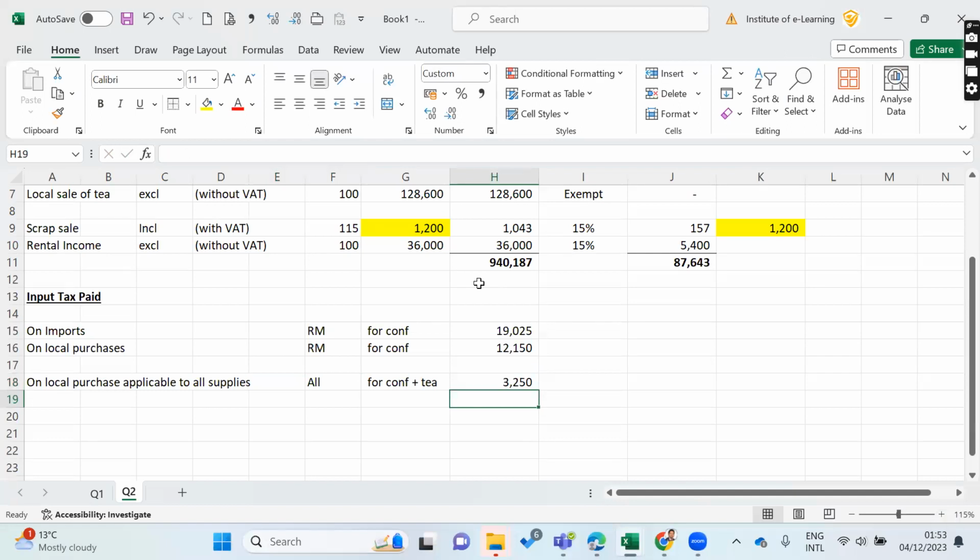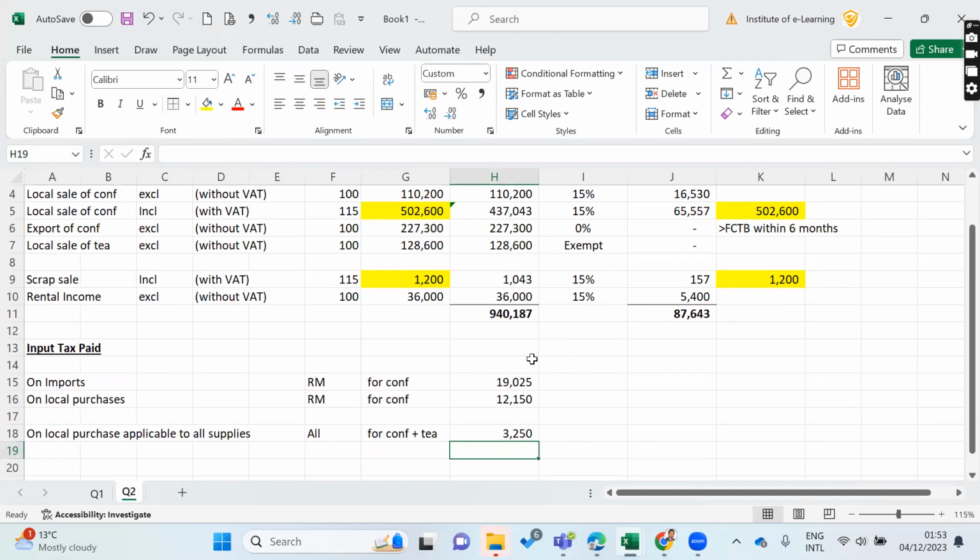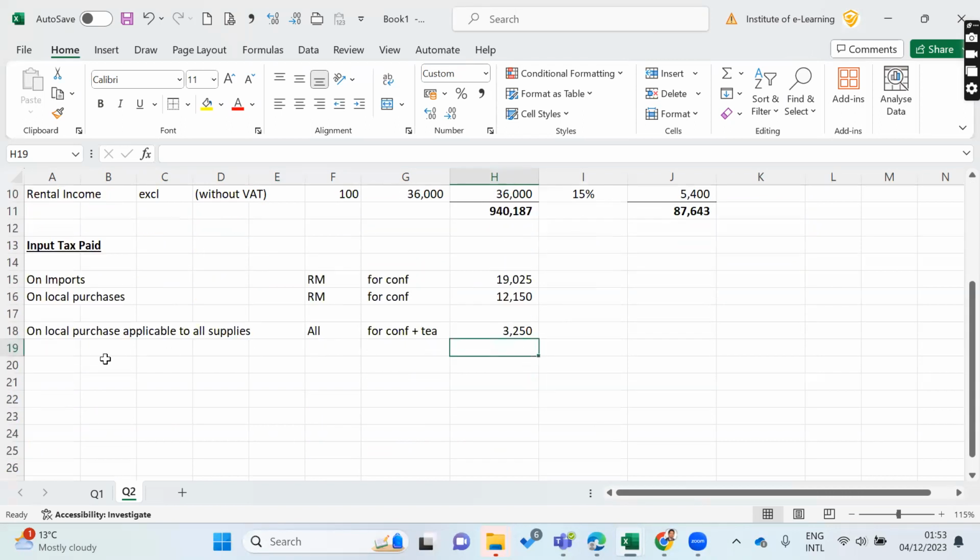Then you have to disallow how much is attributable to exempt supply. You have to look at how much exempt supply there is out of all, and disallow the relevant portion. You have to disallow input tax attributable to exempt supply out of this, right?